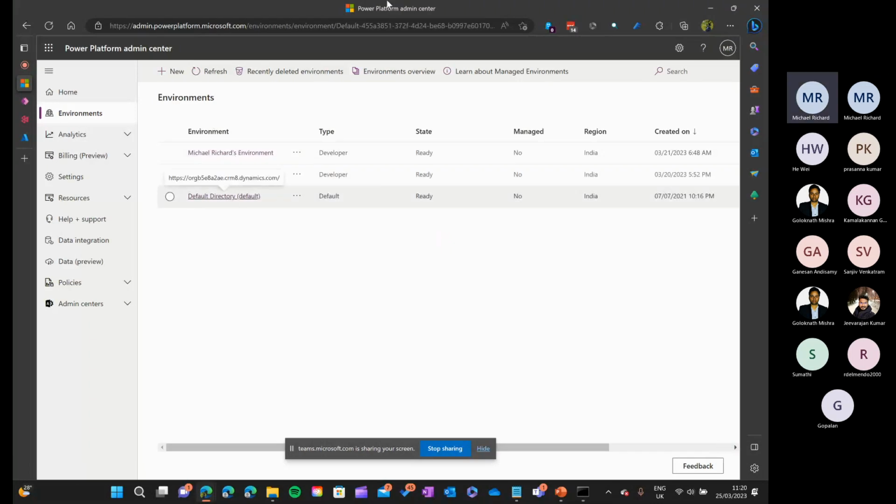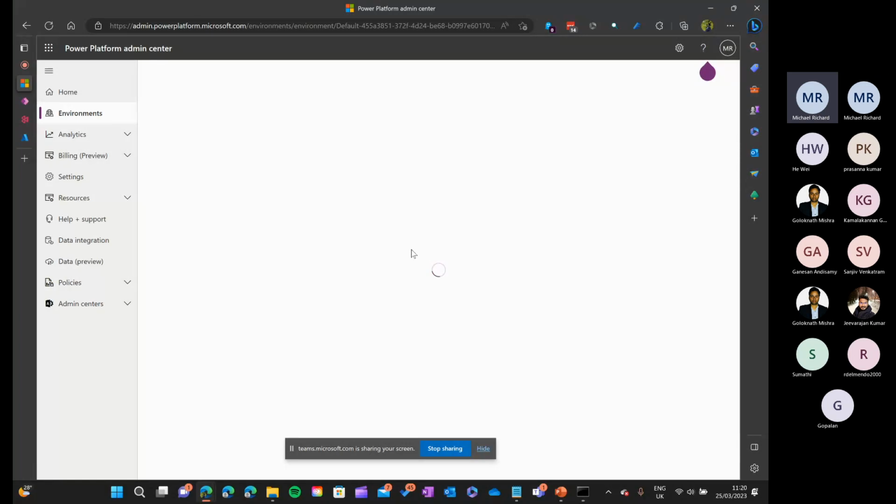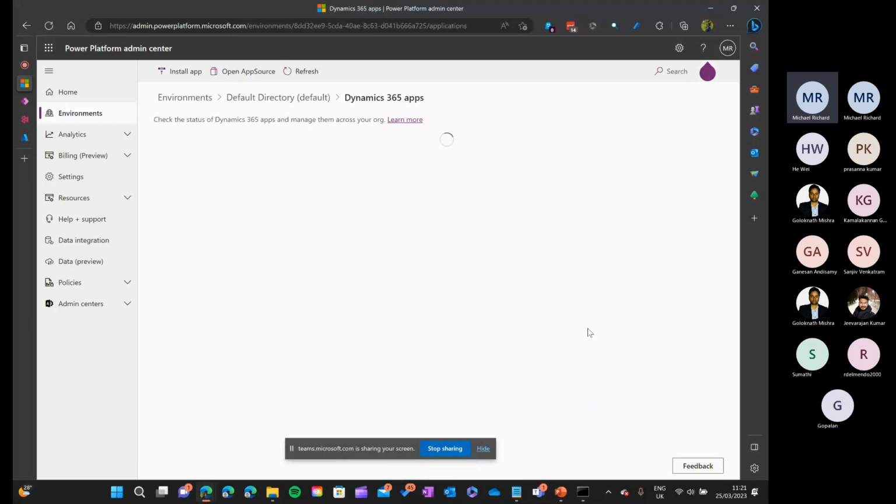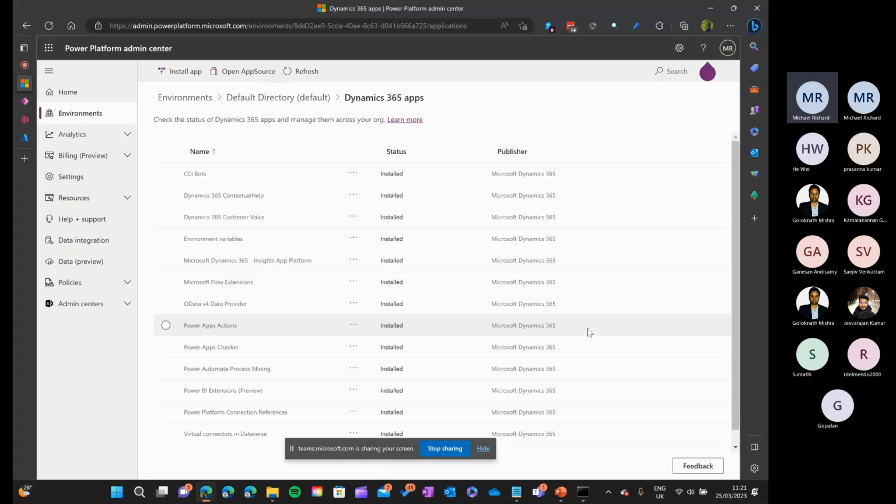So I go to your environment, and on the right hand side, you will see something called Dynamics 365 apps, which is the one you use to install any additional apps that Microsoft has given as part of their setup or platform setup. Or if you want any third party apps, you can also install it from app source.